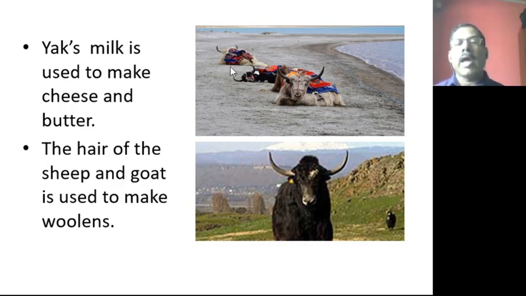Now you can see the yak is here. The yak, and the second one is the goat and the sheep. And the yak milk is used to make cheese and butter. So these are all yaks. So milk of the yak will be used for the preparation of cheese and butter. And second one, the hair of the sheep and goat is used to make woolens. So too much of hair we will be getting. For that reason the hair will be used for making woolens.